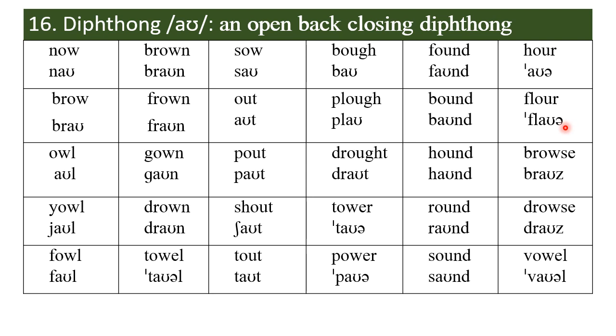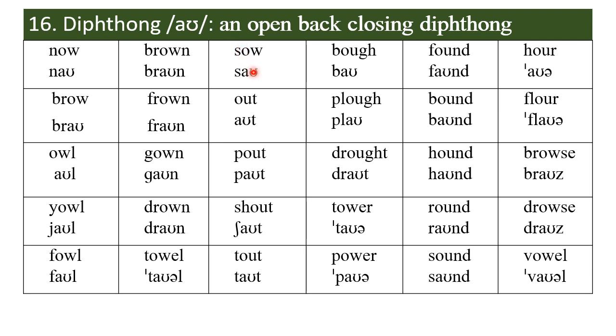Both F-L-O-W-E-R and F-L-O-U-R are pronounced exactly the same way. They are homophones. And the next words are browse, drowse, vowel, of course, the word we've heard countless number of times. This is vowel number 16, the diphthong ow, an open back closing diphthong.